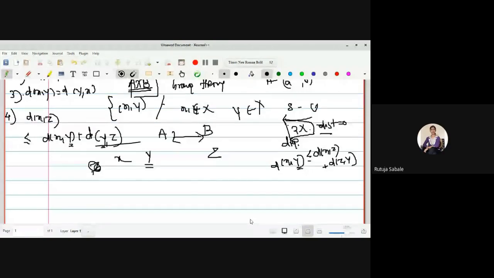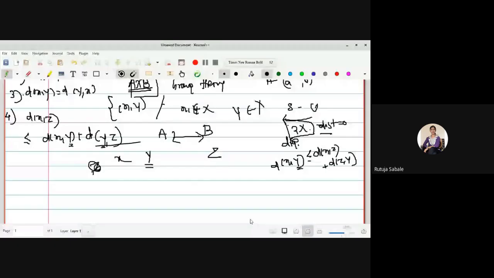If y is on a straight line through x and z, then it will be equality. And if it is a triangular path, then it will be less than.